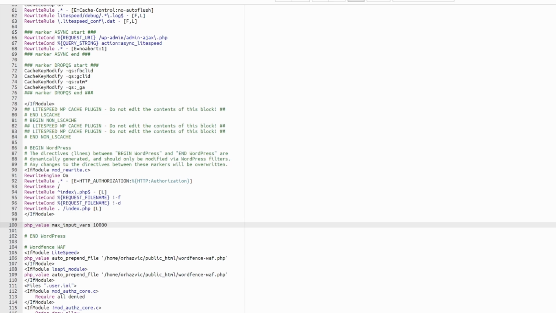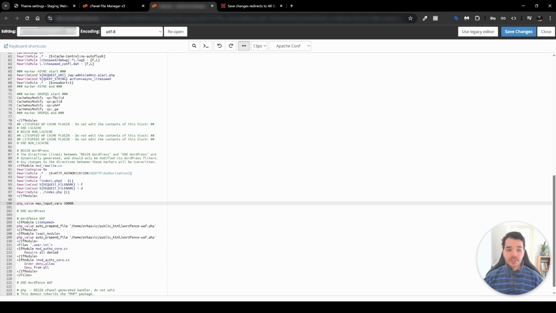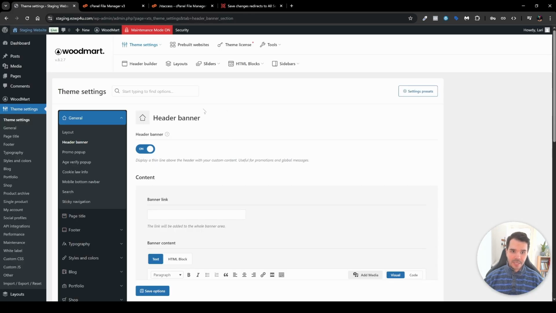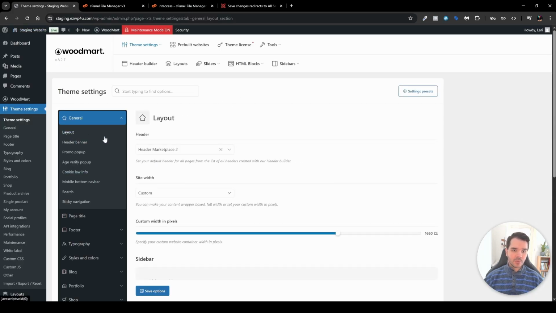The snippet is php_value max_input_vars 10000. I won't say it's overkill, but usually what I did is paste it and it solves the problem. When you paste that, click save changes in the top right-hand corner, and you'll get a success notice. Now when we head back to our website, go to our layout settings and refresh, the error disappears completely. We won't see it anymore because we've updated our .htaccess file, and that solves the problem.